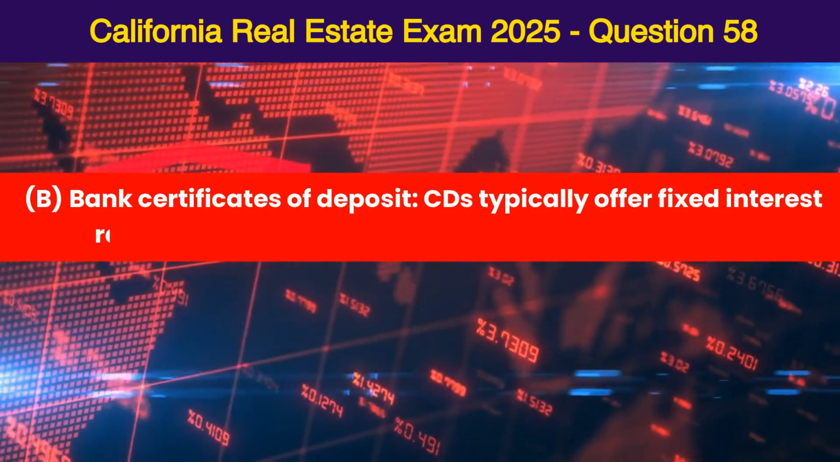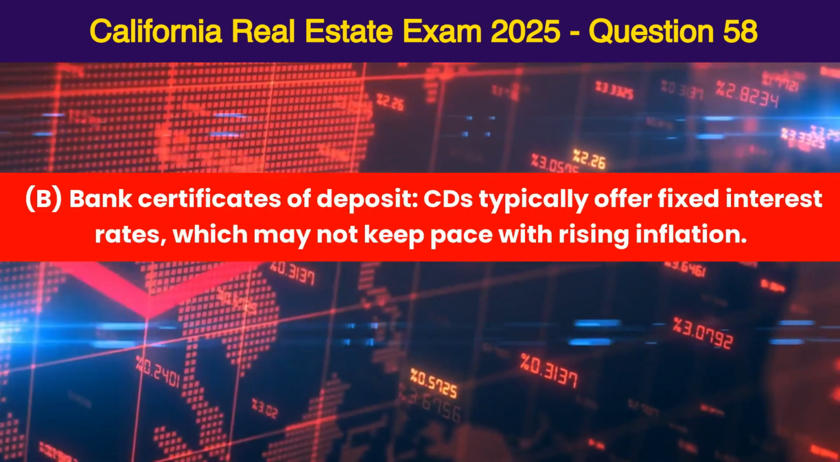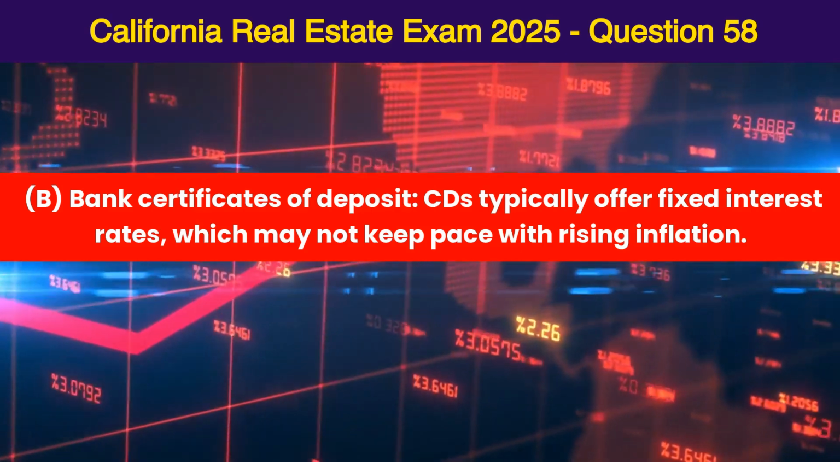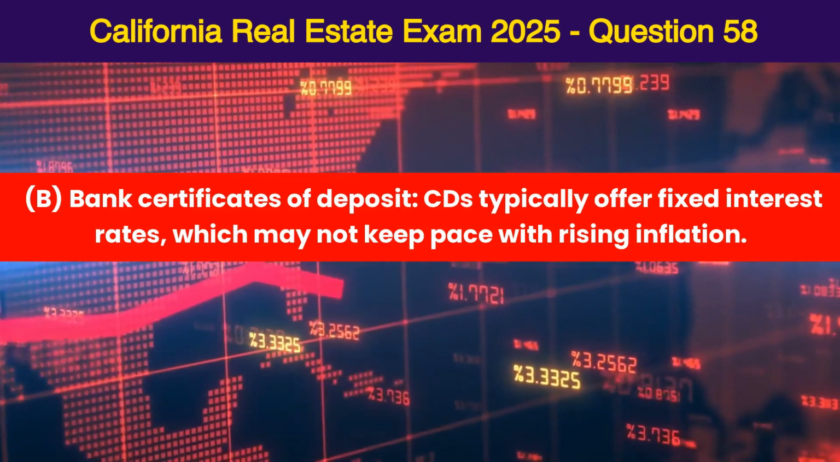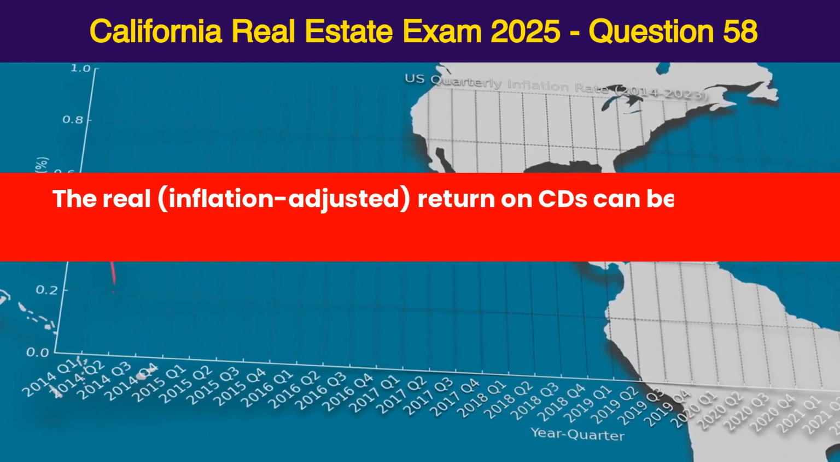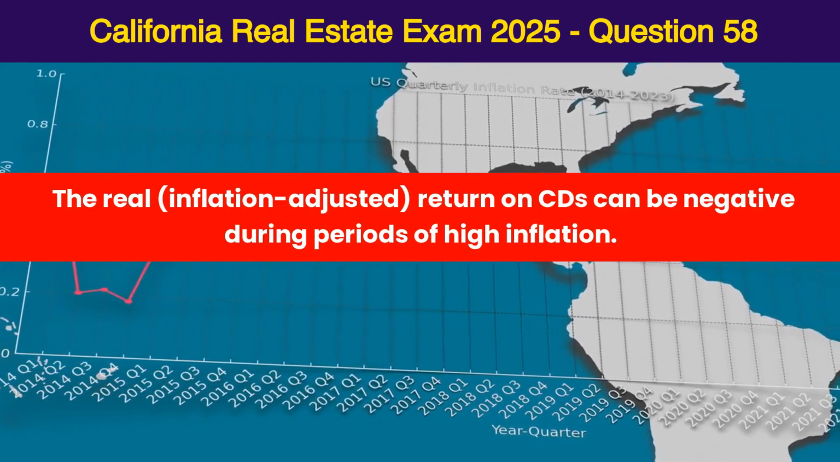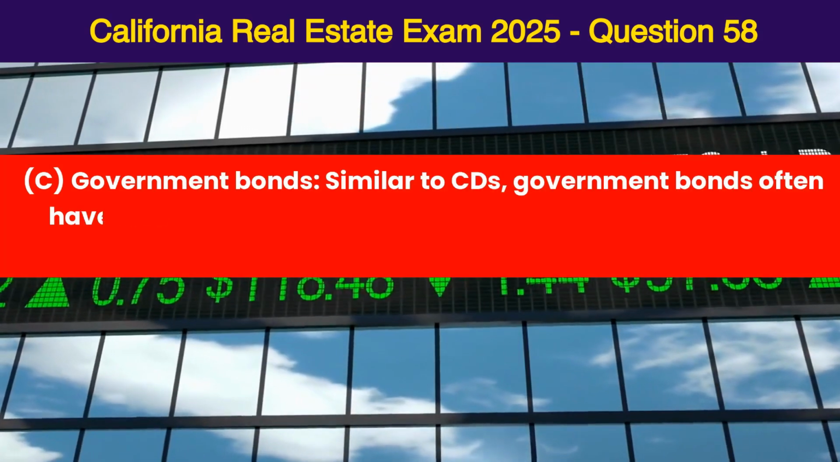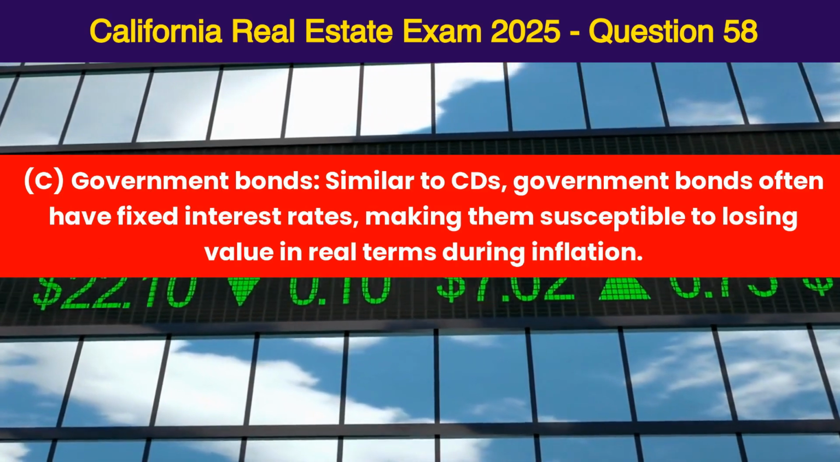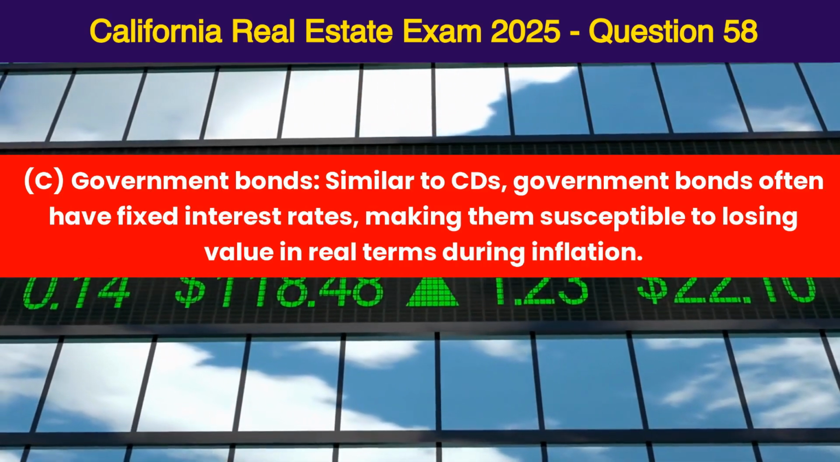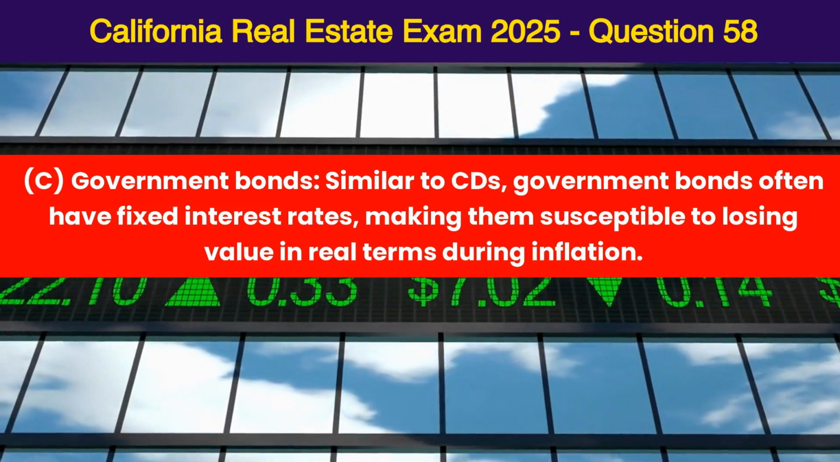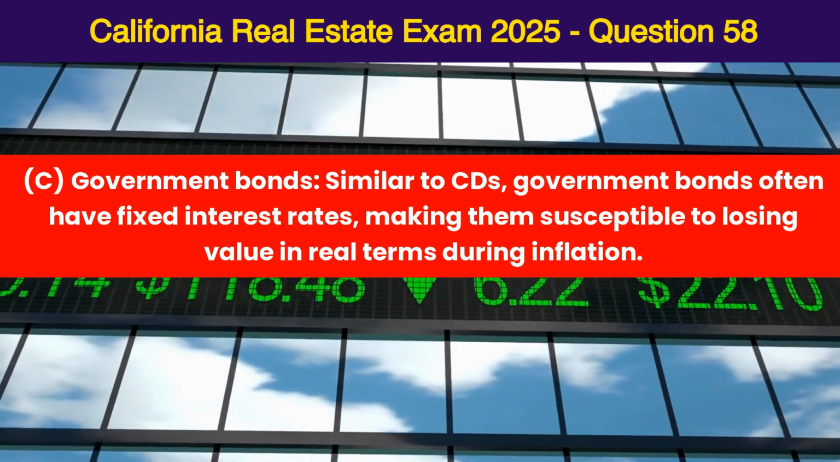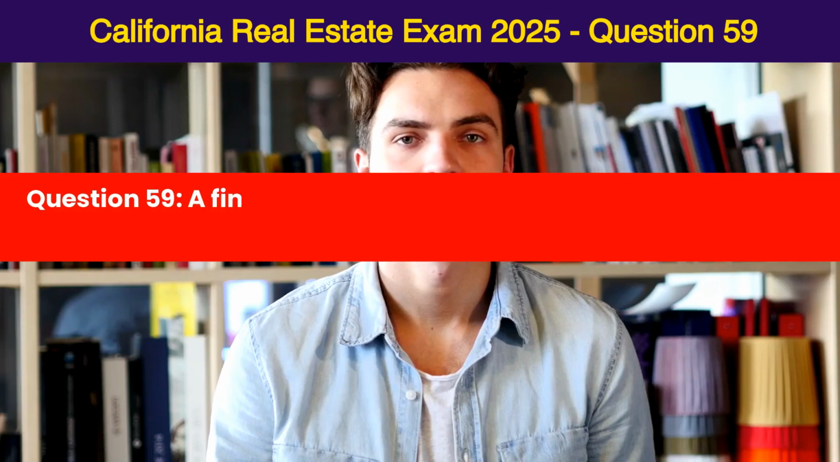B. Bank certificates of deposit. CDs typically offer fixed interest rates, which may not keep pace with rising inflation. The real, inflation-adjusted return on CDs can be negative during periods of high inflation. C. Government bonds. Similar to CDs, government bonds often have fixed interest rates, making them susceptible to losing value in real terms during inflation. Question 59.